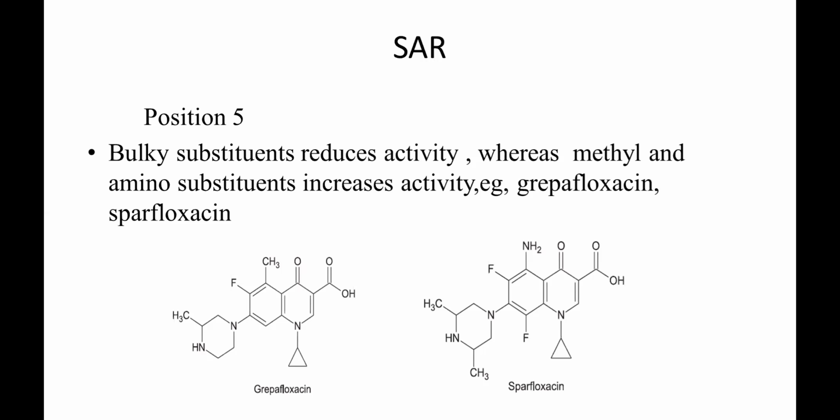So the only thing is that you can only substitute by a smaller group, not a bigger one. Example, sparfloxacin and grepafloxacin. Grepafloxacin contains a methyl group at the fifth position, whereas sparfloxacin contains an amino group. Most of the time it is unsubstituted, but by doing this substitution, the antibacterial activity improved a lot. Okay.